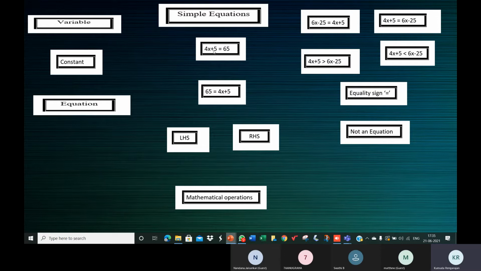4x plus 5 is an expression. In 4x plus 5, 4 is a constant because 4 is 4. 5 is a constant because 5 is 5. x is a variable because x can take any value. It is in general x.